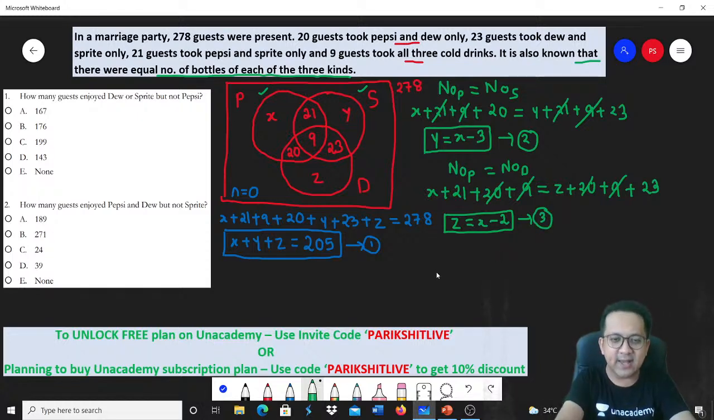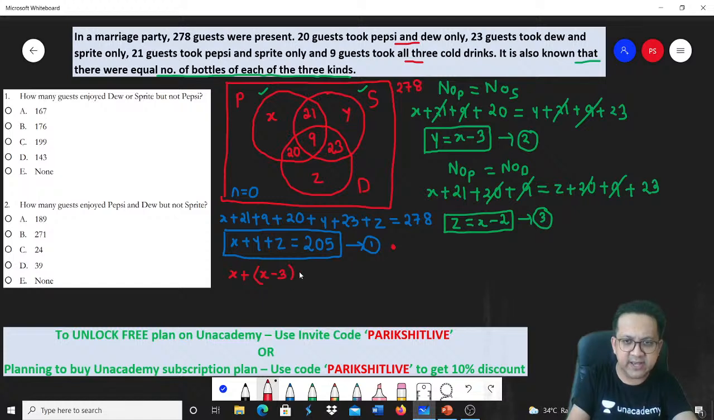Correct? So let's substitute equation 2 and 3 in 1. So let's write down 1 again. X, what is Y from equation 2? Y is X minus 3. What is Z from equation 3? X minus 2, is equal to 210. So 3x is equal to 210, which implies x is equal to 70.